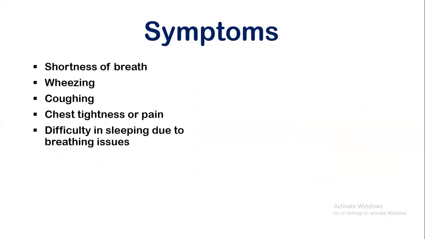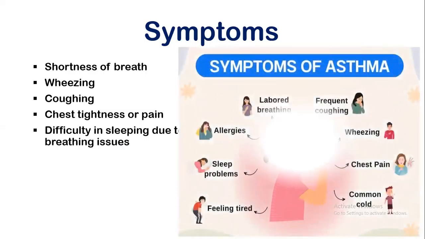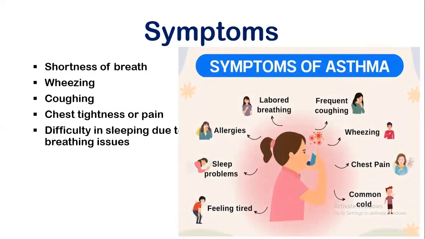Wheezing is the whistling sound we hear during breathing, and coughing especially occurs at night or early in the morning. The other one is chest tightness or pain. In this picture, you can see the symptoms related to asthma very clearly.